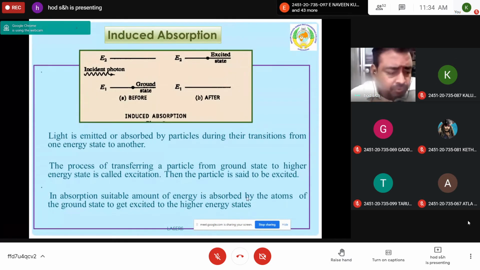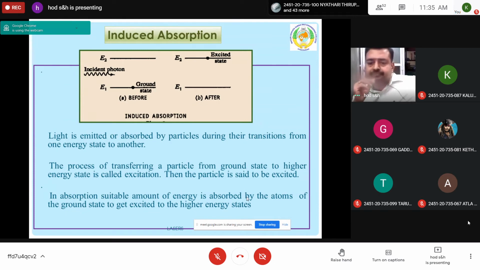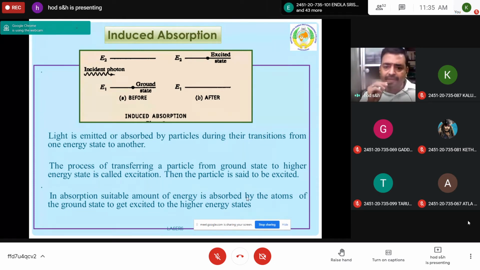Now take the basic mechanisms for producing laser. Take the heading: basic mechanisms for producing laser. The first one is induced absorption.